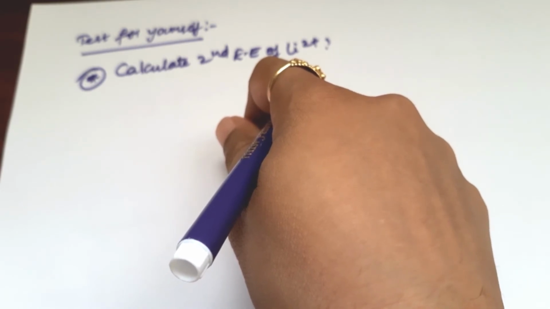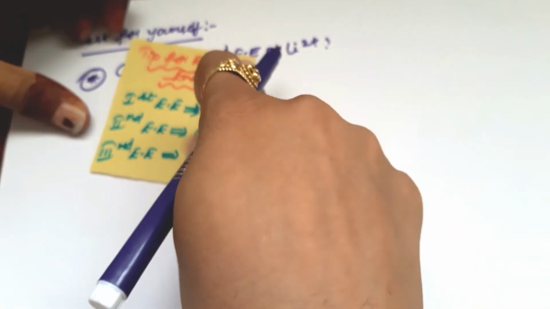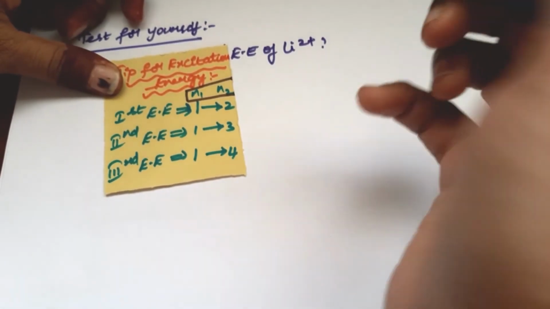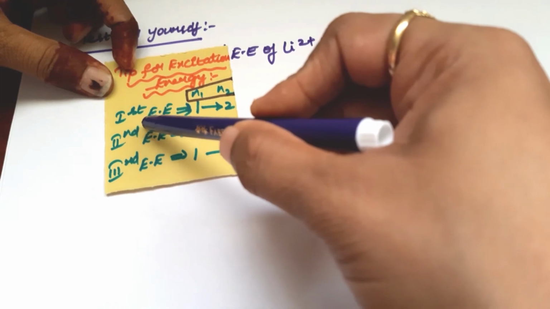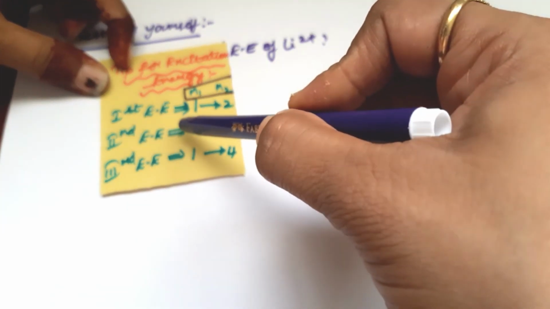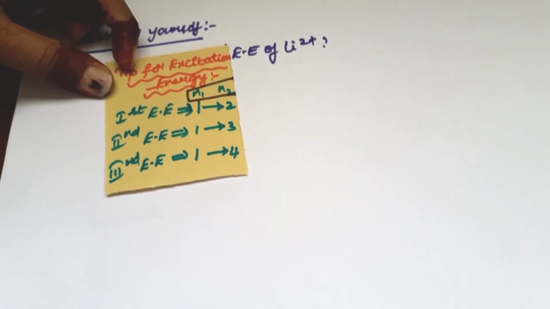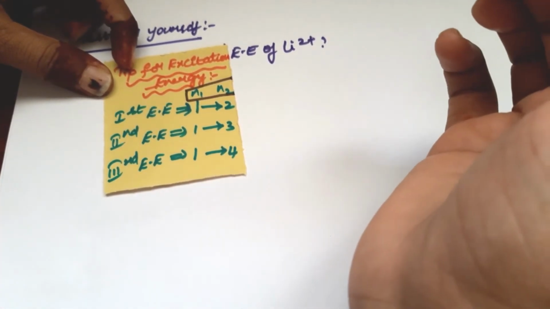To solve this, there is one tip for the excitation energy. If you remember this trick, you can easily solve this type of question. If the first excitation energy is asked in the question, we have to take n1 is equal to 1, n2 is equal to 2. That means first excitation energy is from 1 to 2, second excitation energy from 1 to 3, third excitation energy from 1 to 4.